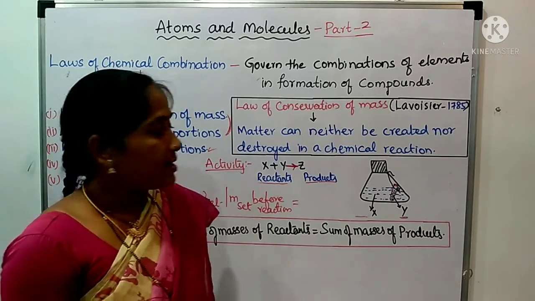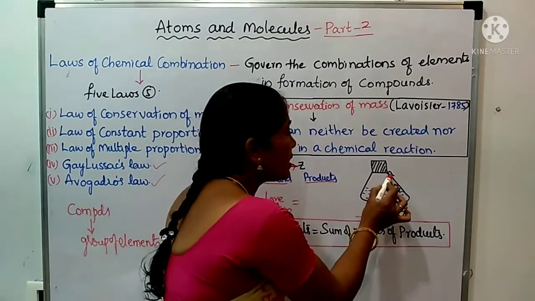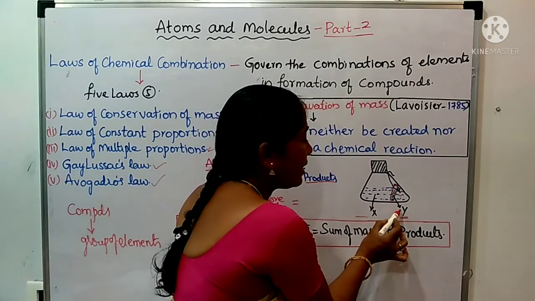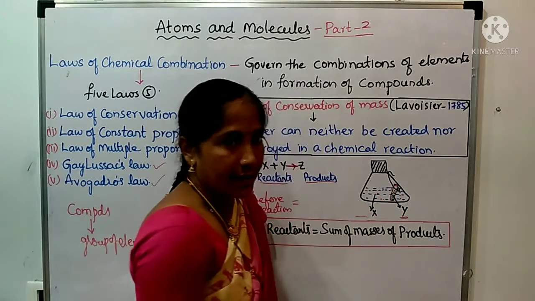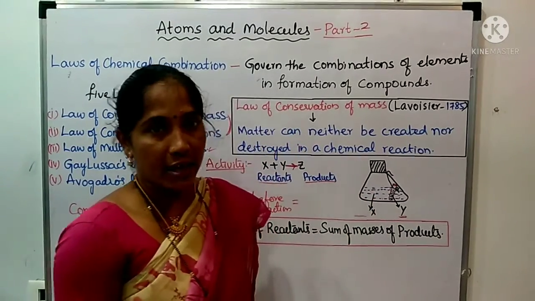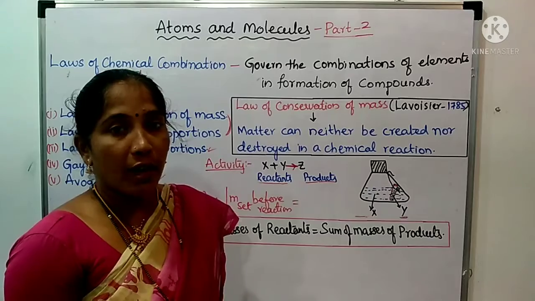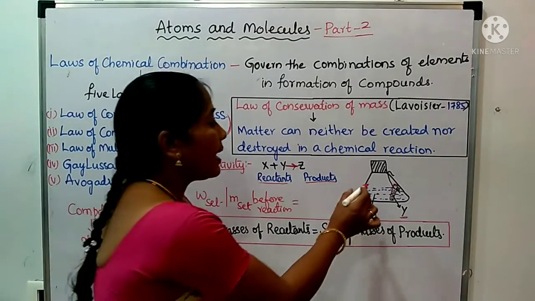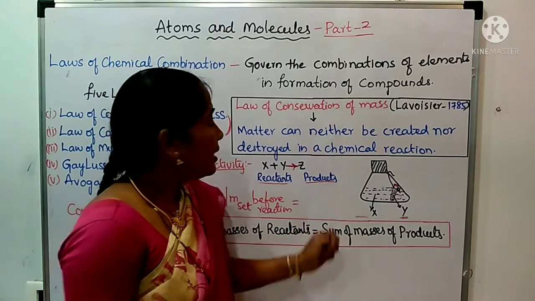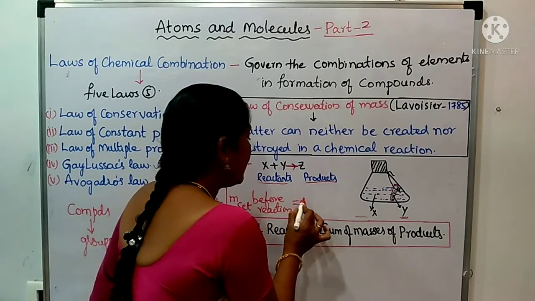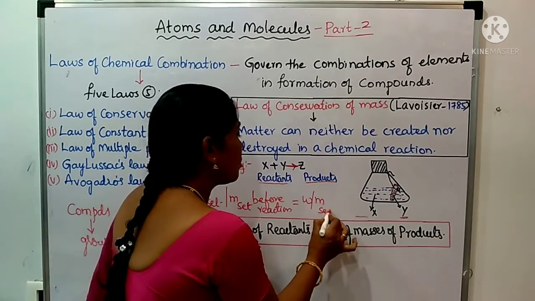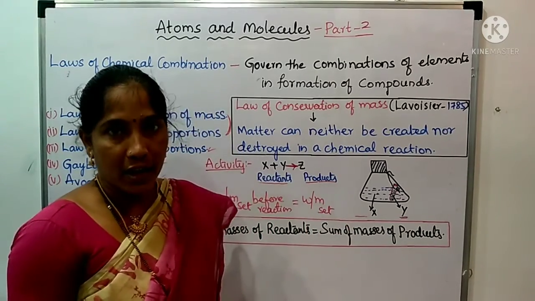Afterwards, you have to loosen the thread and mix the Y reactant with the X reactant. Then what happens? Between X and Y, the chemical reaction takes place and the new product is formed. Then we weigh the set again and get the mass of the total set after the chemical reaction.